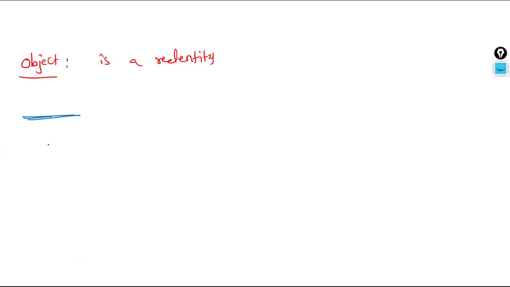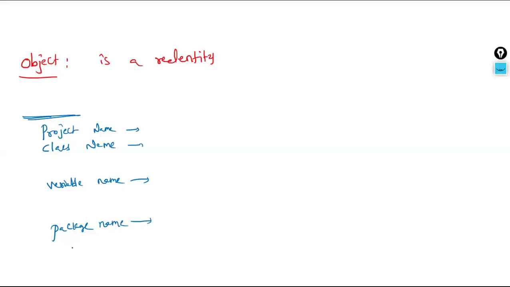For the time being, when we write some class, the class name is a programmer choice. Correct or not? Next, the project name is a programmer choice. We are giving our own names. The variable name is also a programmer choice only. Then the package name is also a programmer choice only. So whenever the programmer is giving something, we have to follow certain naming standards or naming rules.